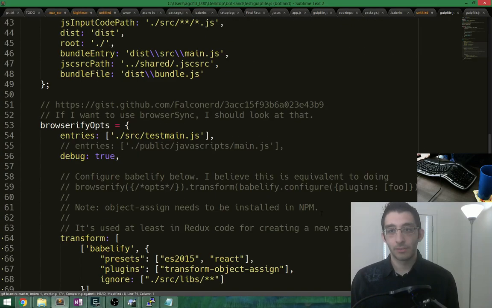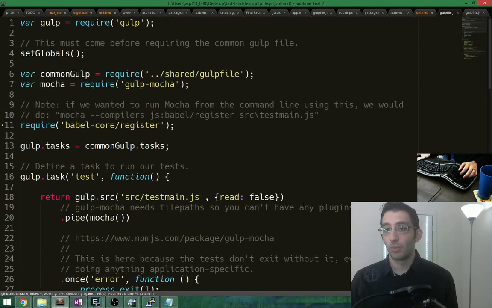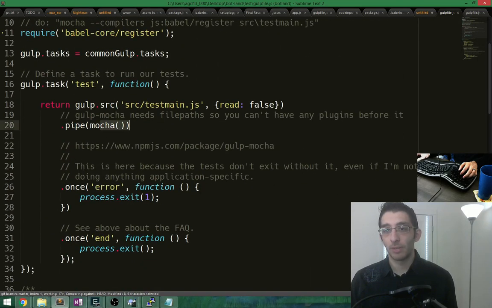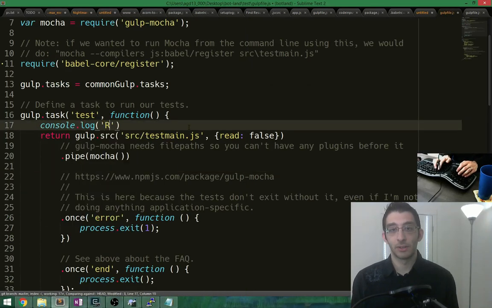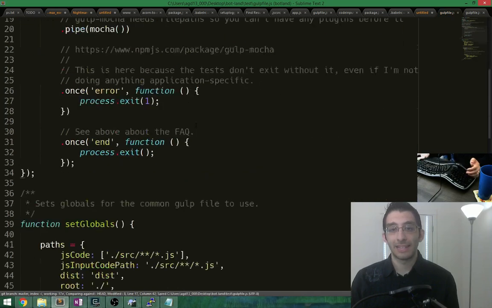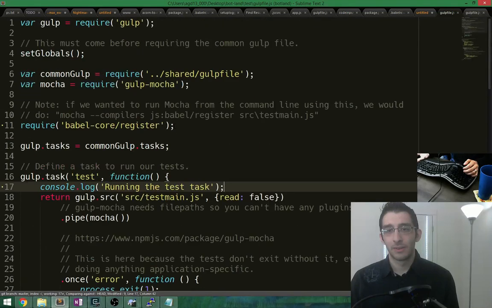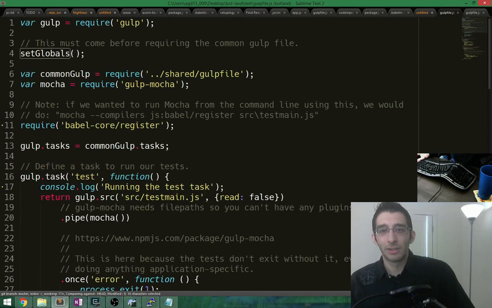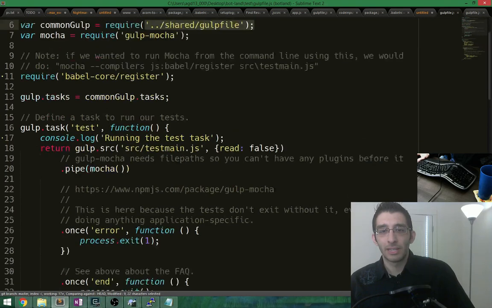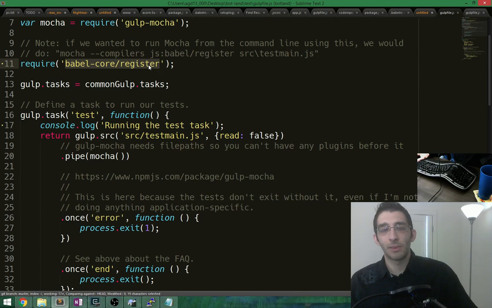Oh, everything's still broken. What is going on? We're trying to pipe our test main into Mocha. And it's just not doing anything? I don't even know what to say here. So, running the test task. That's fine, I guess. Wait, what? This shouldn't even be needed. Set globals. Yeah, what did I just do? Common gulp. Test is not dependent on other tasks. So we just read in test main and we pipe it into Mocha. So for this to not work...